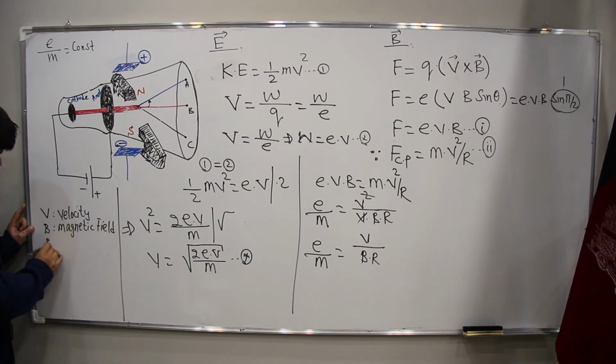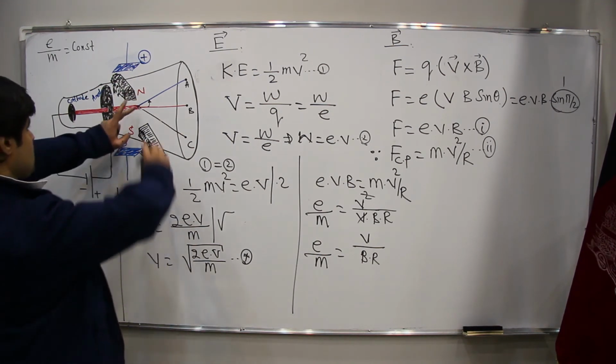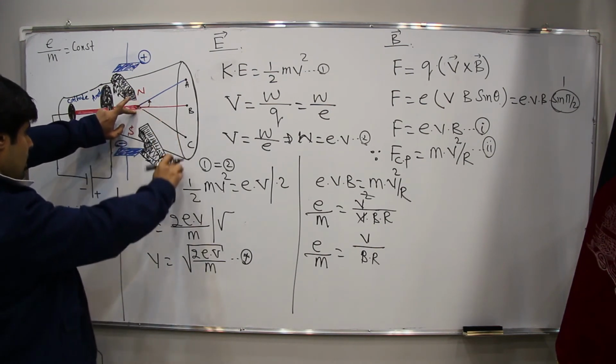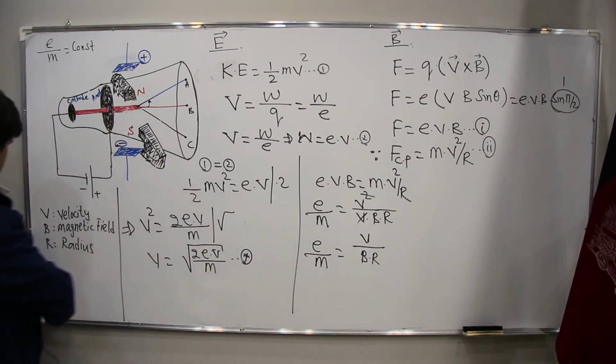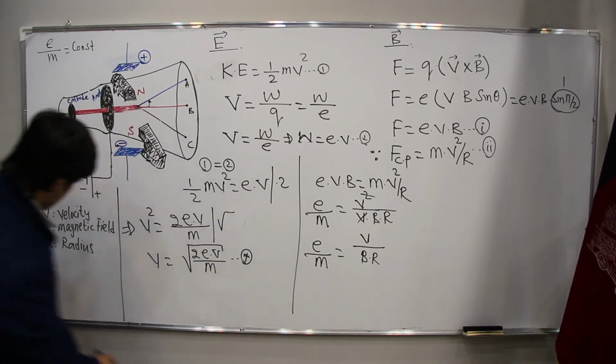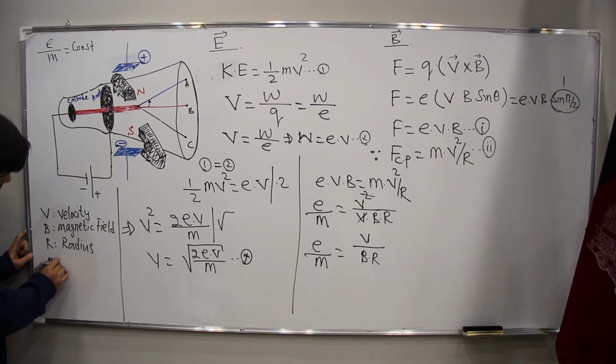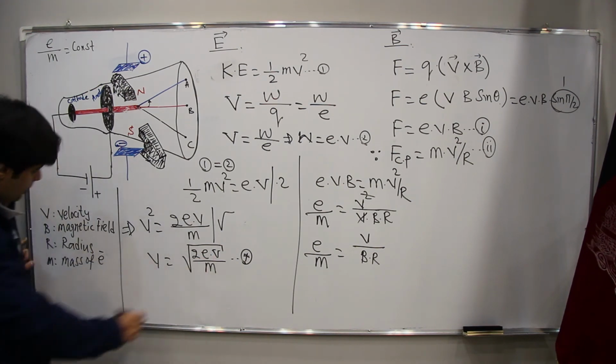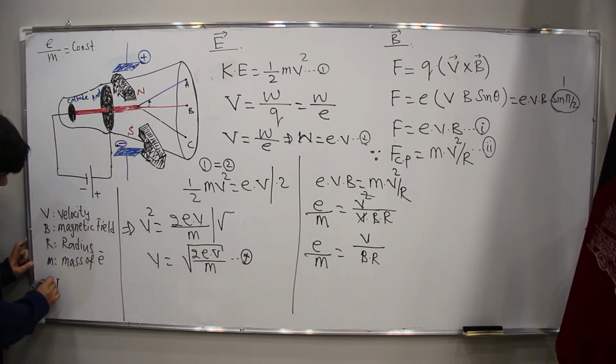And R is radius. For example, from this point, it comes here. We have rotation. Now we can calculate the radius. And also m is the mass of electron. And this V is voltage.